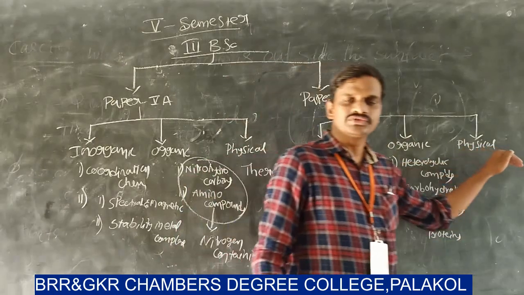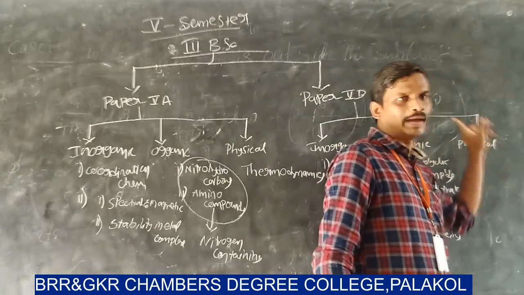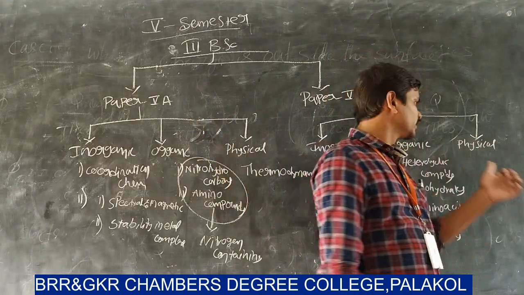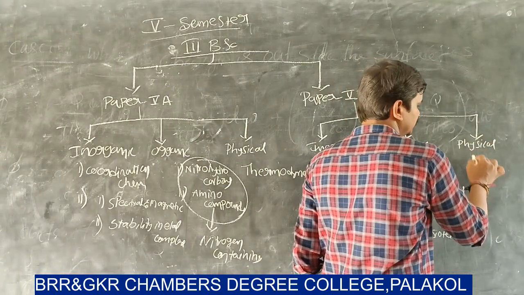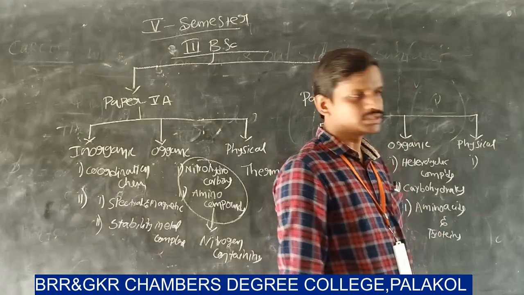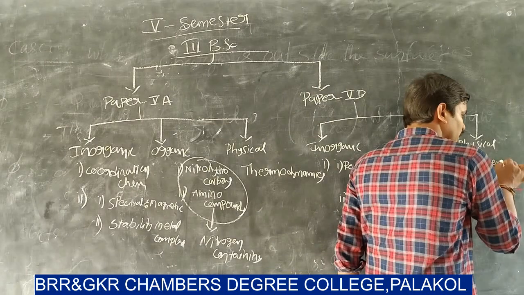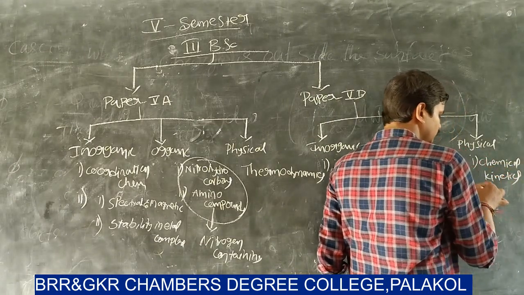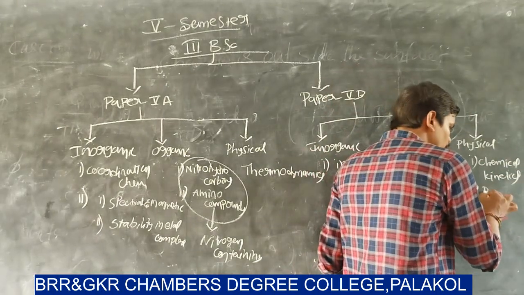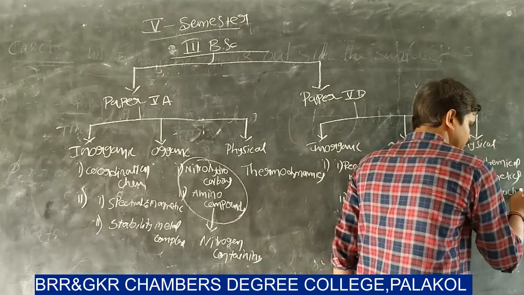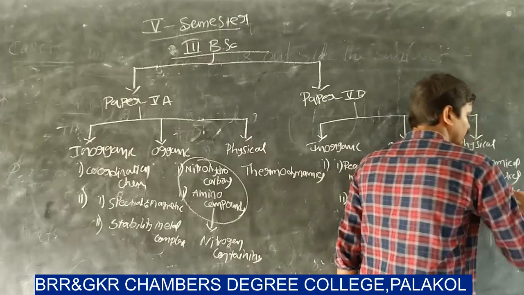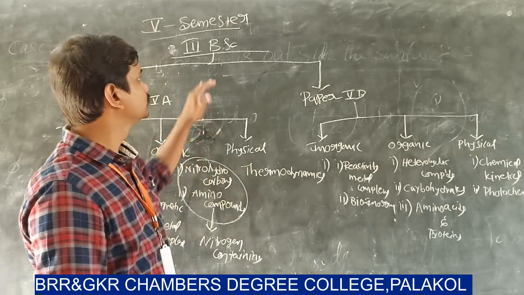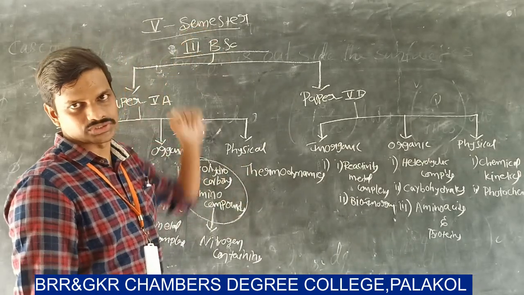And under the subheading of physical chemistry, again we have only one unit in paper 5B, as in paper 5A. In paper 5B physical chemistry, the one unit consists of 2 chapters. One is chemical kinetics, and second chapter is photochemistry. This is about the syllabus in third BSc 5th semester.